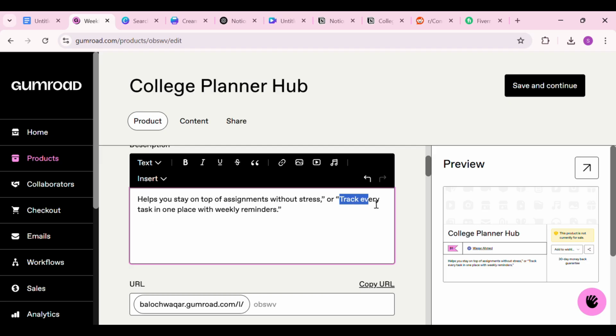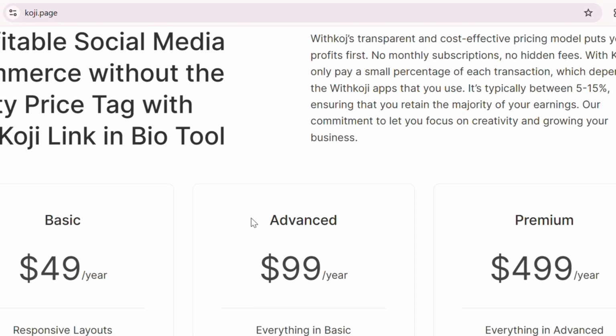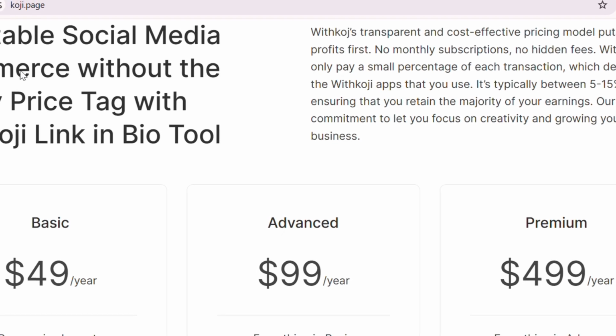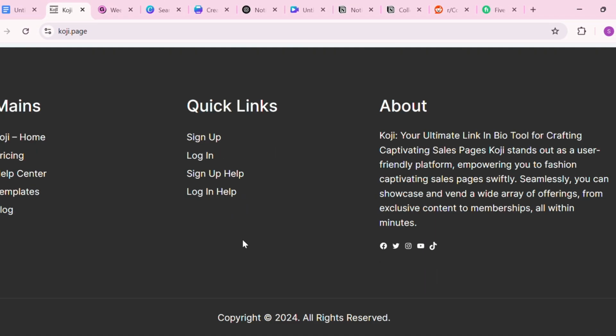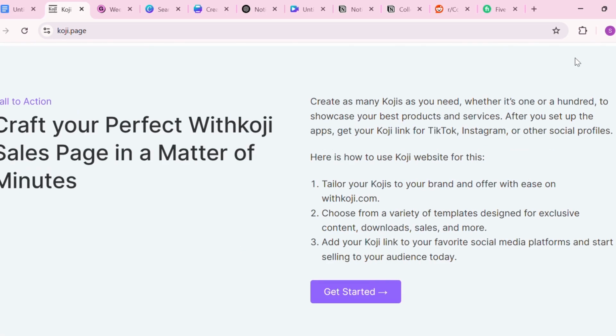Here's a tip. Think of your template as a product with a life cycle. After your first launch, collect feedback. Maybe people want a dark mode version, or they're using it for work instead of school. Use that feedback to build a second version or a whole new template. You're not just selling files. You're building a system that improves over time.